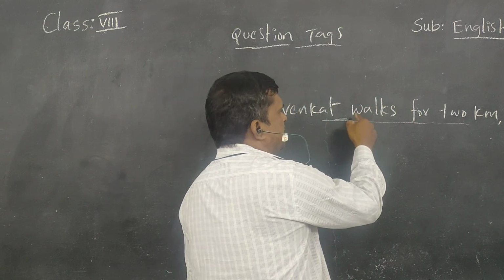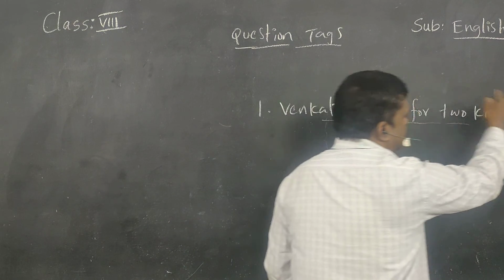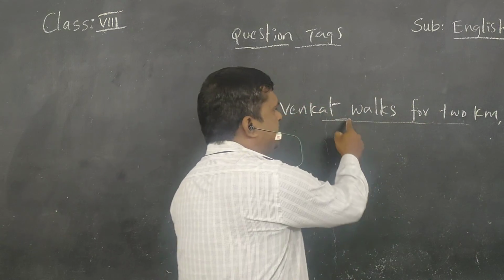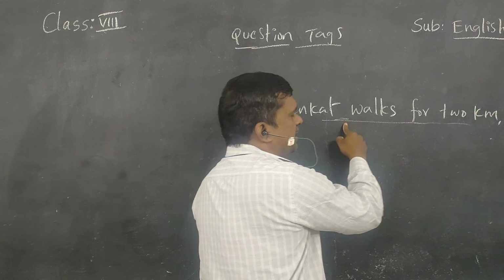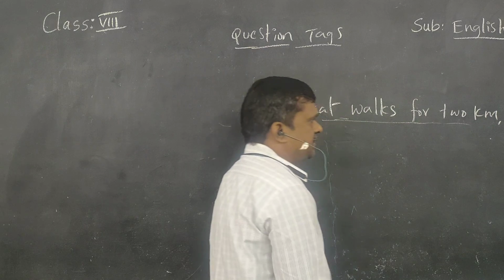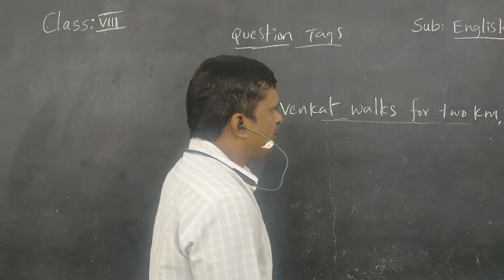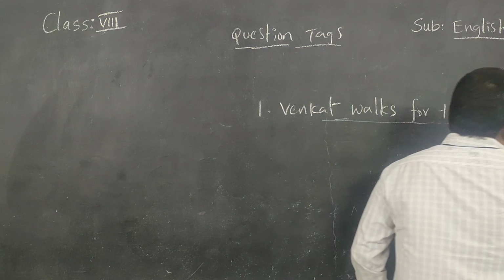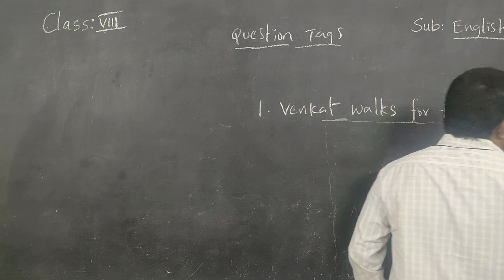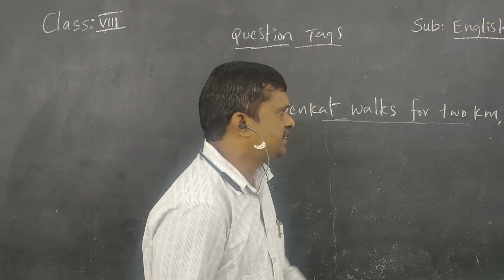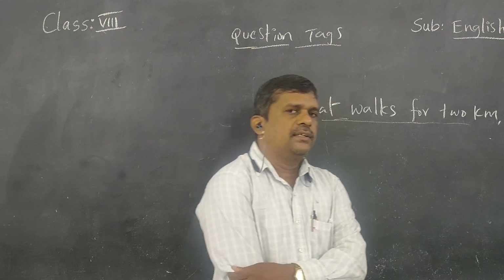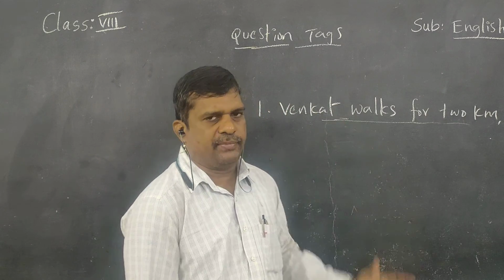If there is a negative statement here, a positive question tag we should use. Since this is a positive statement, a negative question tag should be used. Venkat walks for 2 km, doesn't he? So this is the question tag for this positive statement.